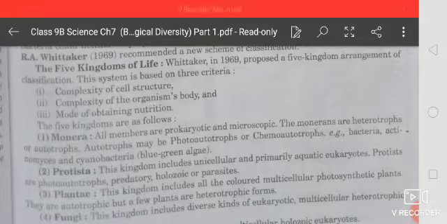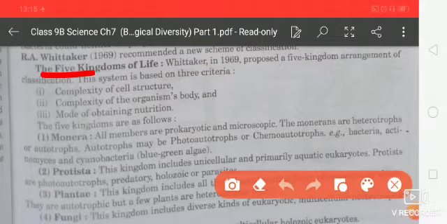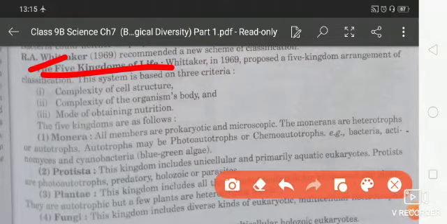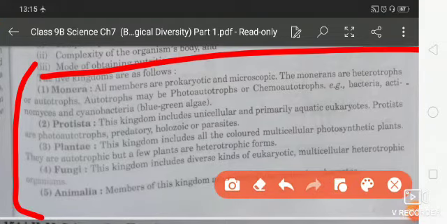Welcome to the class. Students, today we will discuss an important topic, which is five kingdom classification, and that five kingdom classification was given by Sir R.H. Whittaker. So the five kingdoms are Monera, Protista, Plantae, Fungi and Animalia. These are most important. Now Monera, in these all members are prokaryotic and microscopic, like bacteria and actinomycetes, and cyanobacteria, that means blue-green algae.